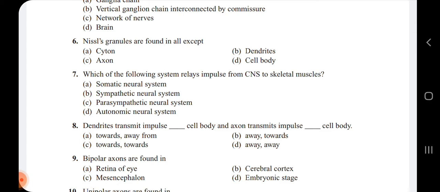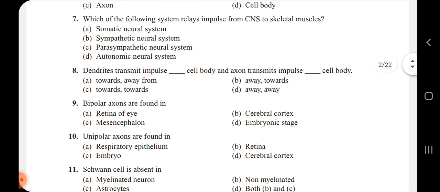They are found in all the parts of the neuron except the axon, because Nissl's granules are present only in the cytoplasm of the cell body. So obviously they will be present in the cell body, dendrites and the cyton. They will not be found in the axon. That's why for the sixth question, the answer is option C.